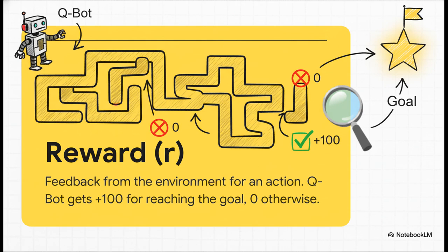And here's where it gets really important. Actions have consequences. Every time Qbot takes an action, the environment gives it some feedback, and we call that feedback a reward. In this world, the reward is plus 100 for that final winning move into the goal state, and yeah, a big fat 0 for every other move it makes. This reward system is literally the only thing Qbot has to guide it.